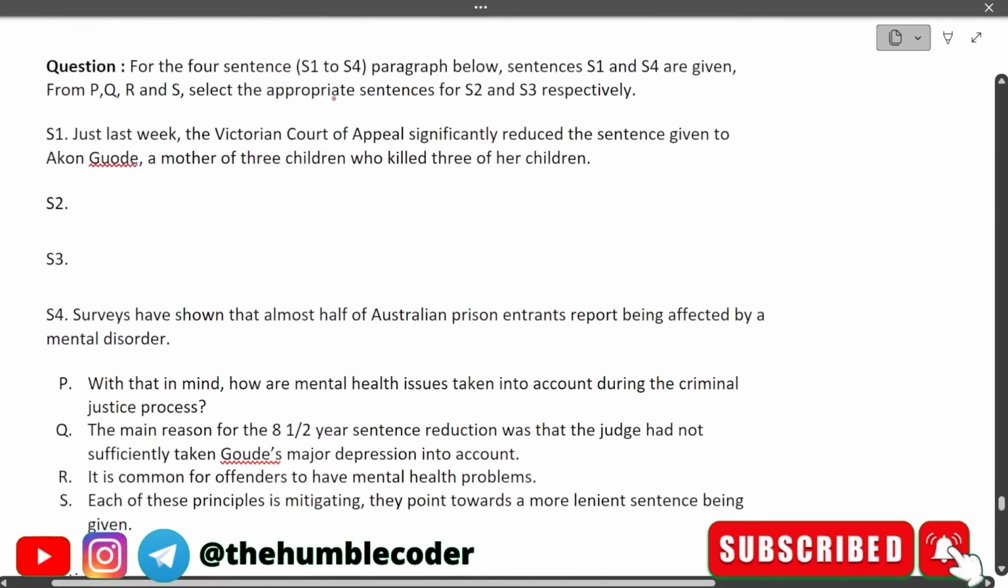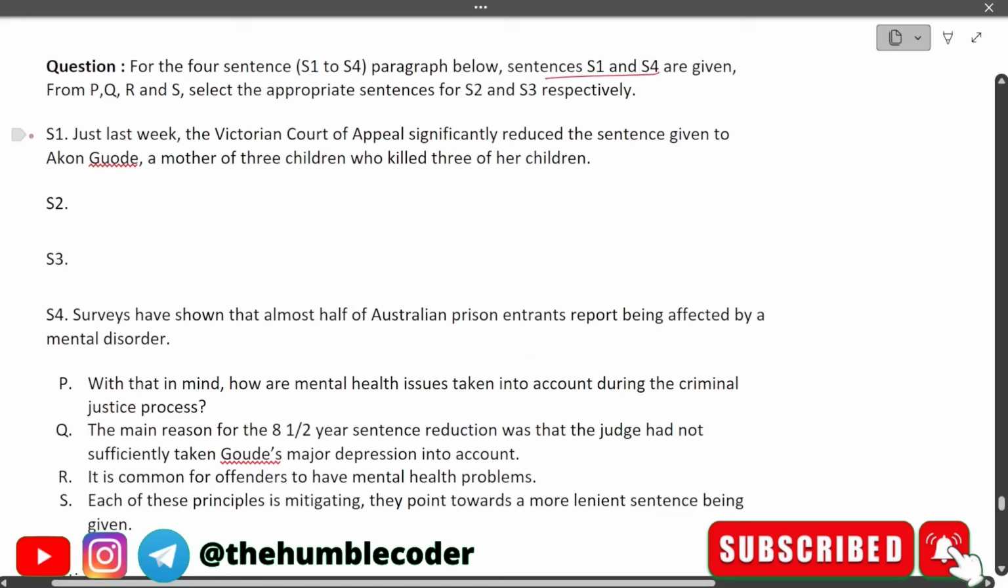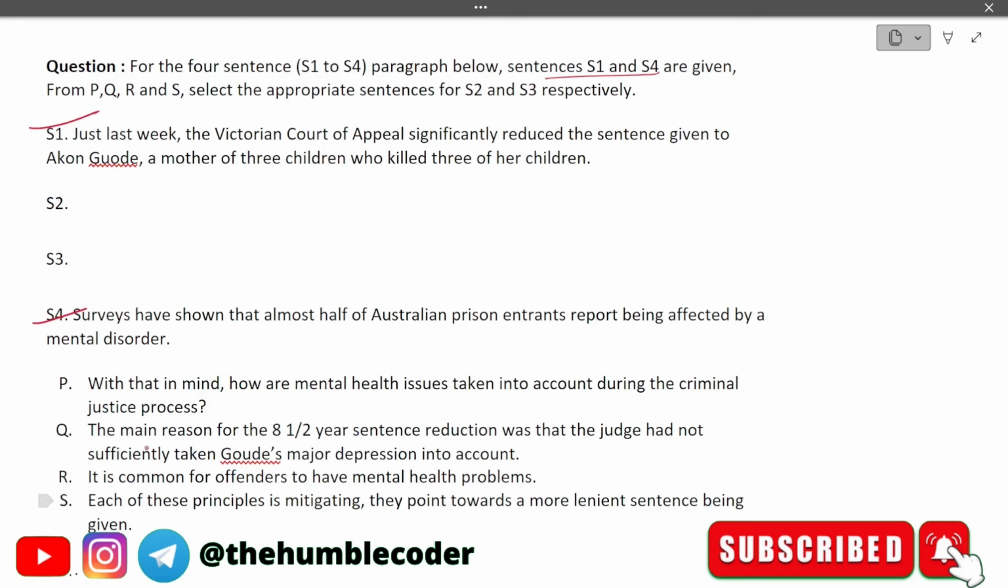For 4 sentences, S1 to S4, in the paragraph below, sentences S1 and S4 are given. Okay, so we have sentences S1 and S4. We need to find what will come in S2 and S3 based on the options that are given to us. Let's try to read S1 and S4 first. Just last week, the Victorian Court of Appeal significantly reduced the sentence given to Akon Goad, a mother of 3 children who killed 3 of her children. Now, what will come in S2 and S3, we need to figure it out. But let's see the last sentence which we have in the paragraph. Surveys have shown that almost half of the Australian prison entrants report being affected by a mental disorder.